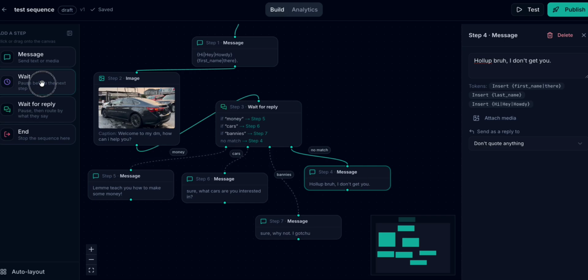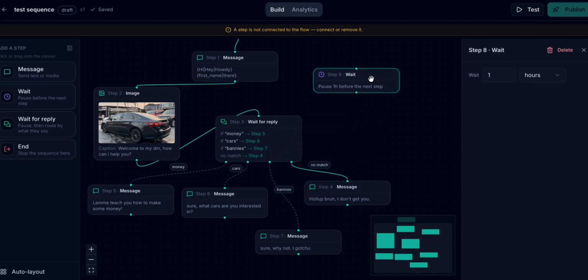So you can add a wait. Do you understand? You can add a wait. One another thing, for every step that you have, you have to connect it to a previous step. Do you understand? So if a step is just out there, branched out, no nodes connected, you're going to see this over here that says a step is not connected. You can either connect it or remove it. And if there is a node just out here untethered, you will not be able to publish the sequence. So you have to make sure that all of them are connected to one.